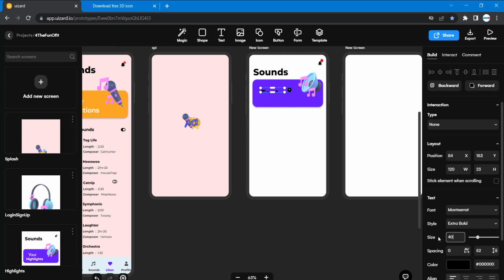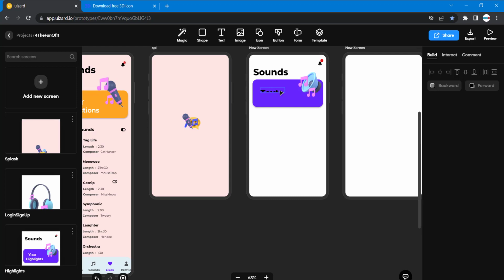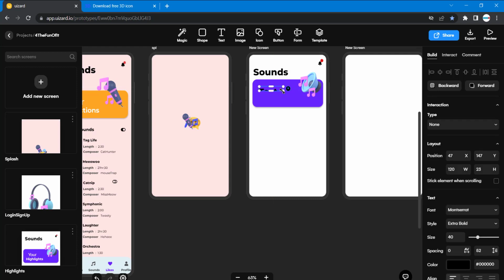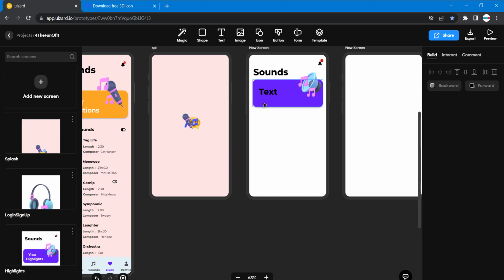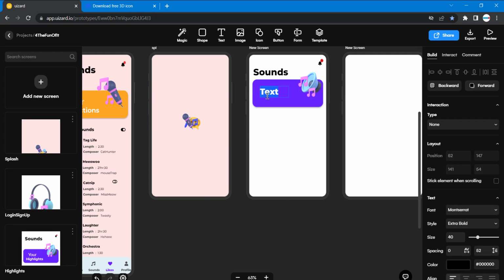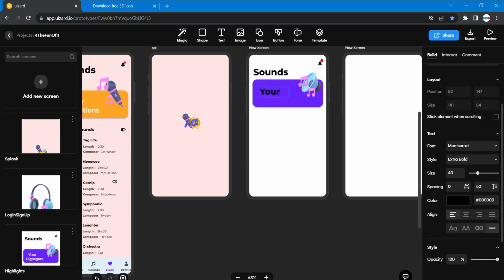I'm going to also enlarge this. Then I'll type your text, and change the text color to white.